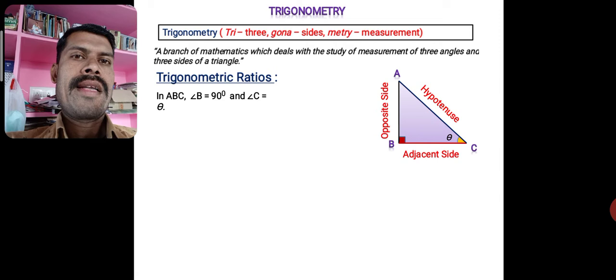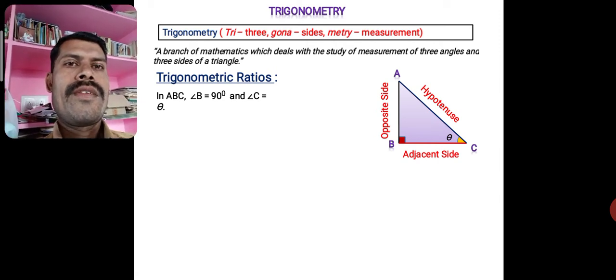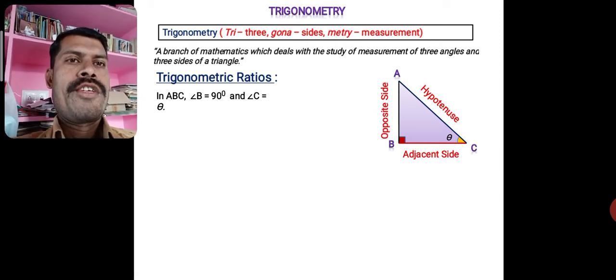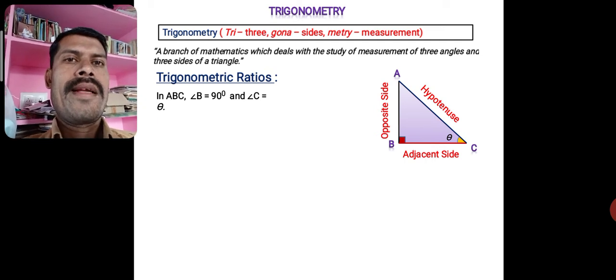Based on this, we shall take the ratios of the sides. You know what a ratio is? Okay, ratios of the sides. We get the trigonometric ratios.